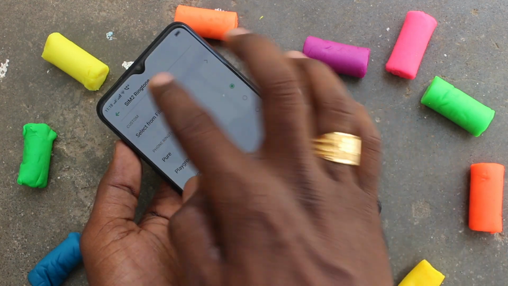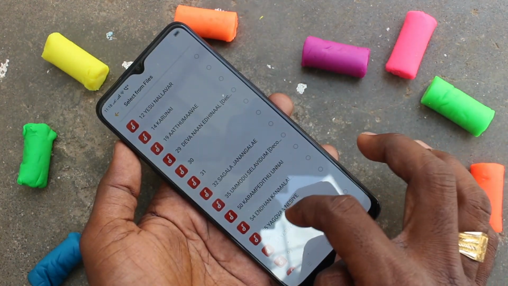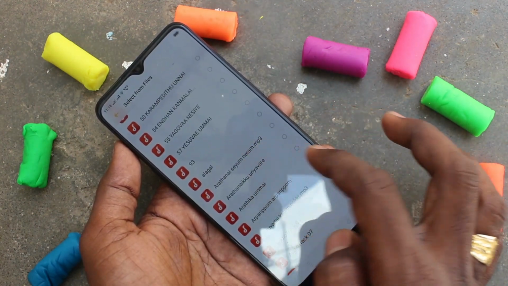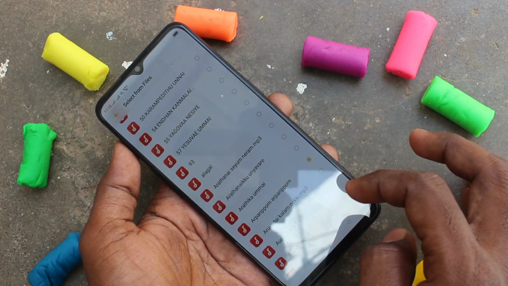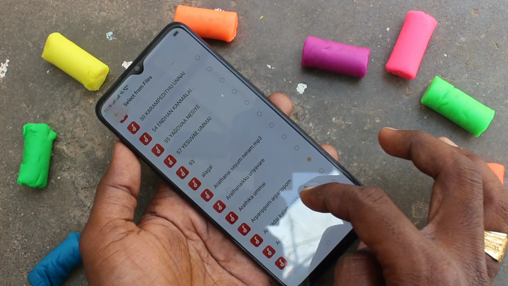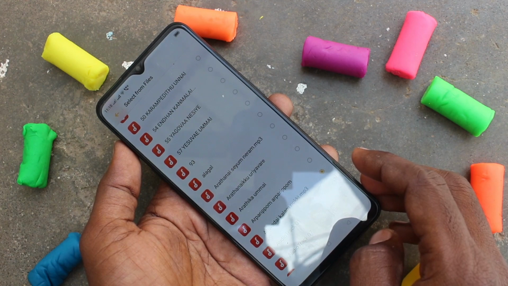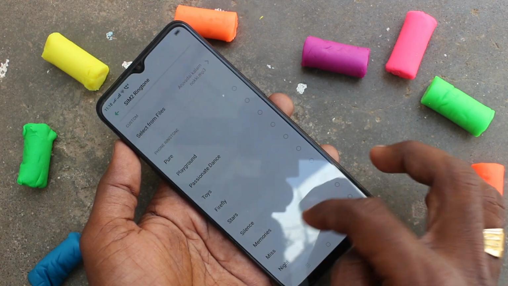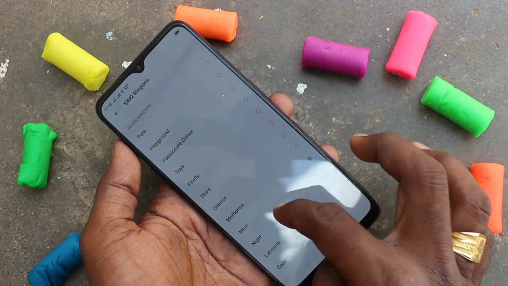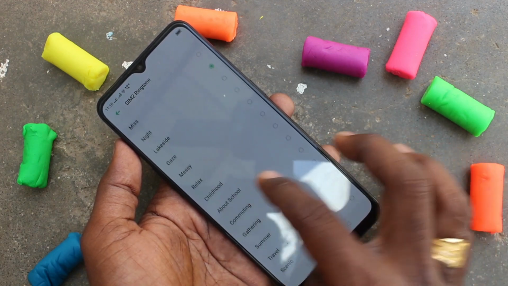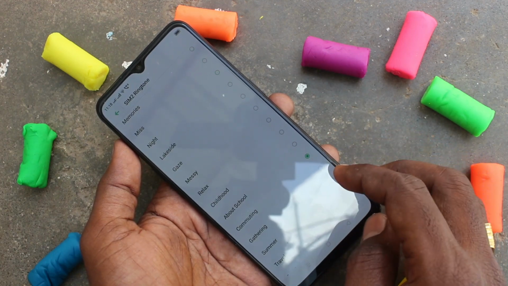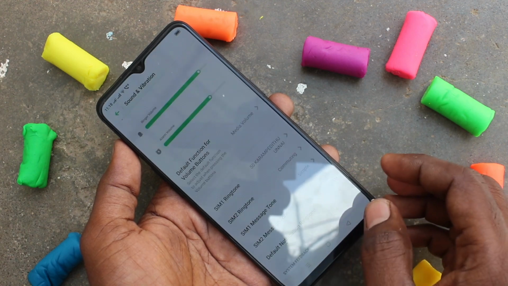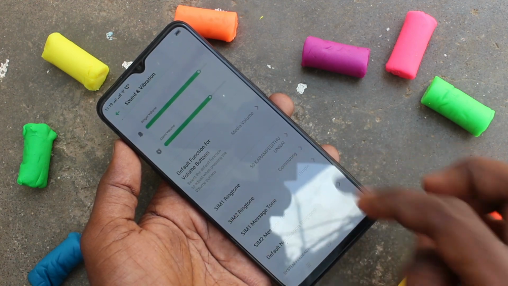In a similar way, you can set SIM 2 ringtone. You can choose from local files or you can choose from system ringtones. I choose this song, and these are all the system ringtones. Just you can select a tone, go back to activate.